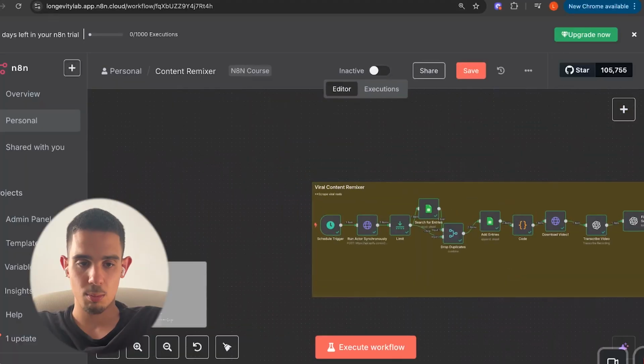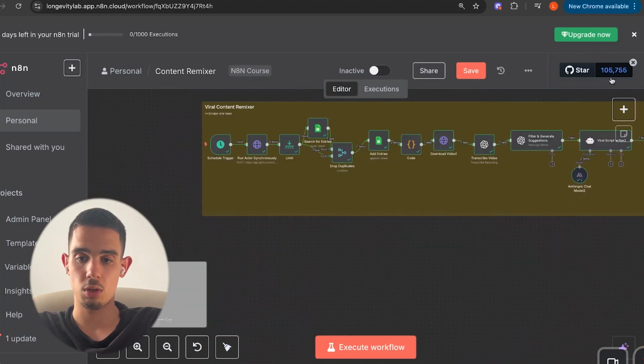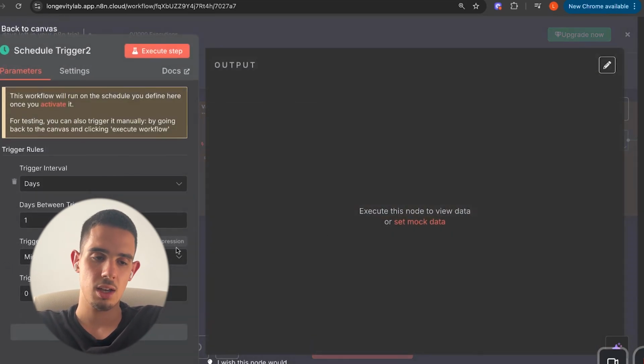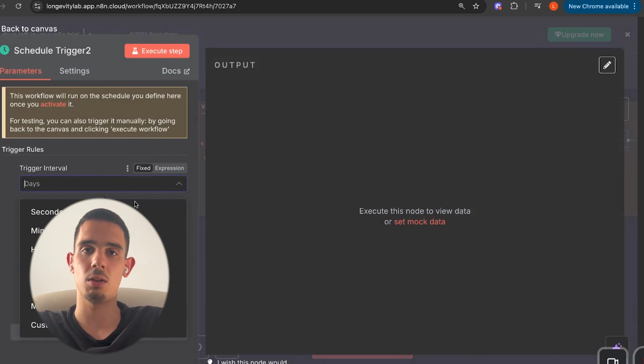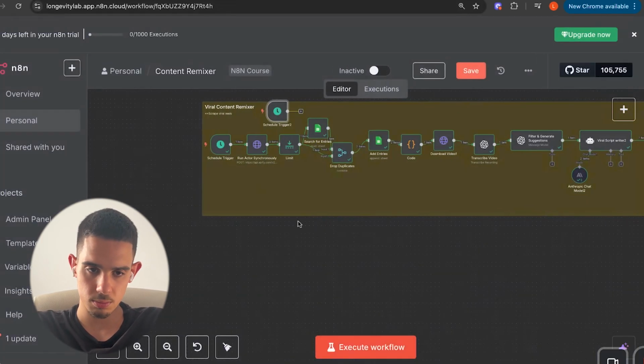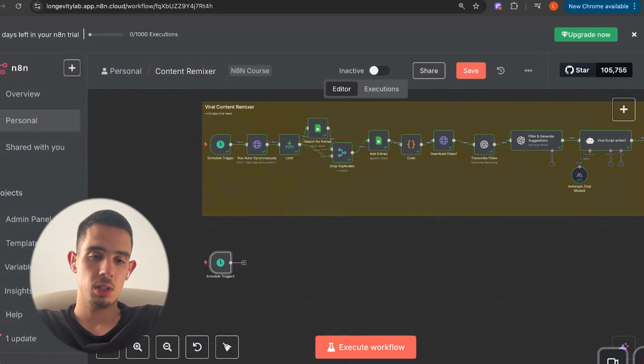So let's begin. Step one, as you can see over here, we have the schedule trigger. So if you go on your N8N, you can type in schedule trigger, and you can have this run once a day or 5 times a day, depending on what you actually need. For the sake of this video, we're gonna do once per 4 hours. I'm gonna drag it down here. And then every time we click execute workflow, it will start automatically the entire process.